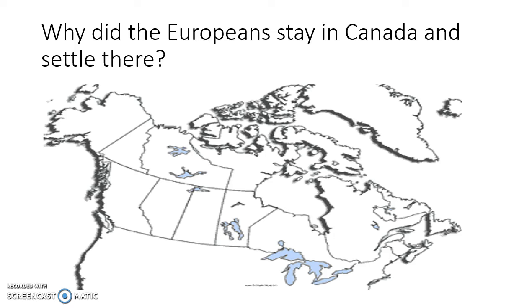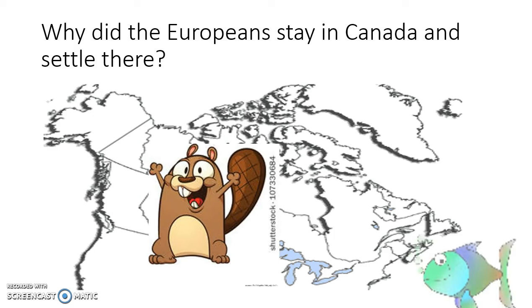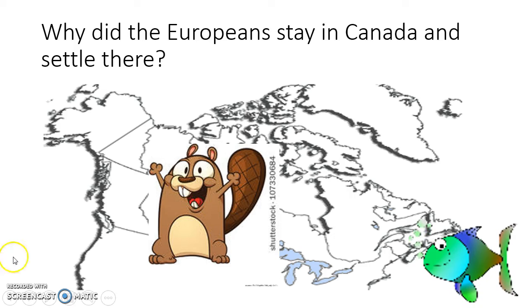You've got two European groups. They came and settled in Canada for what? The fur trade and a fishing industry. But mainly it was the beaver pelts. They were able to make clothes, but particularly hats.